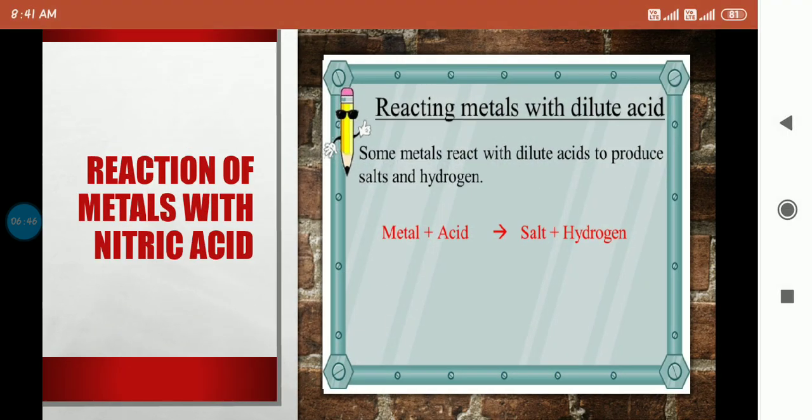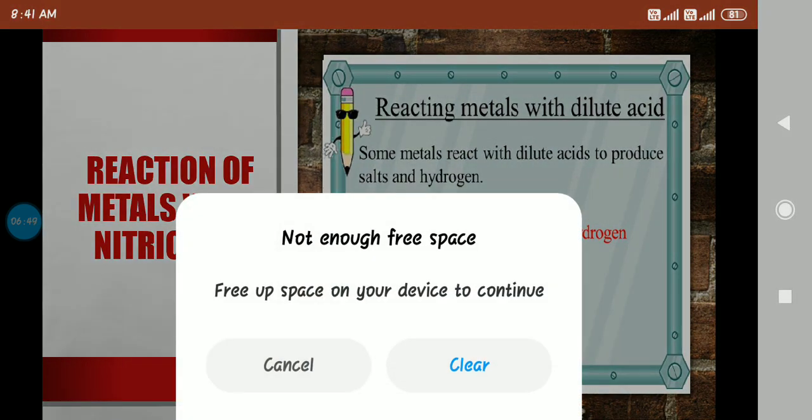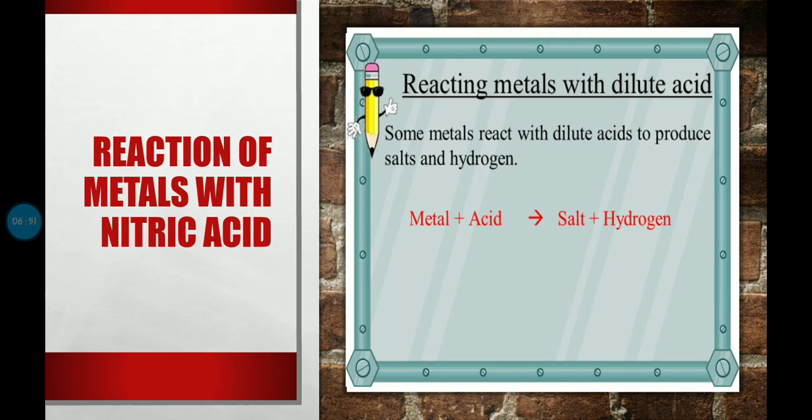Now the reaction of metals with nitric acid or any acid. When metals react with acids, for example sulfuric acid or hydrochloric acid, the products will always be salt and hydrogen. Whenever a metal reacts with an acid, it produces salt and hydrogen. Let's see an example.